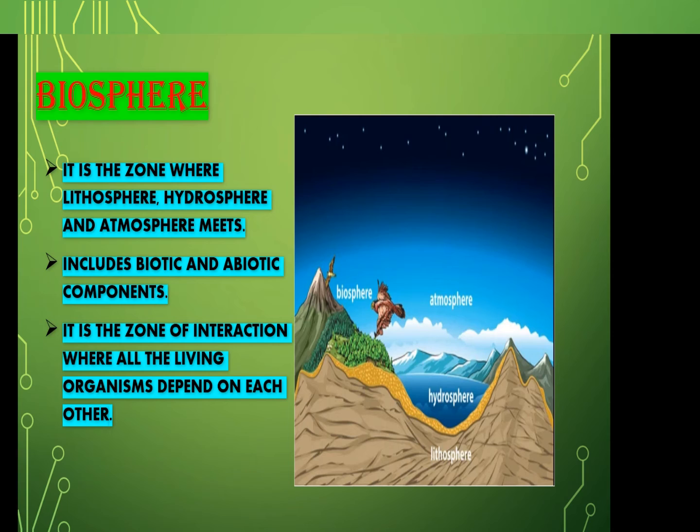It is the zone where lithosphere, hydrosphere and atmosphere meet, including biotic and abiotic components both. It is the zone of interaction where all the living organisms and non-living organisms depend on each other. So, biosphere is the zone where atmosphere, lithosphere and hydrosphere interact with each other to support life. This is a narrow zone of life which extends from the ocean to the top of the mountains.